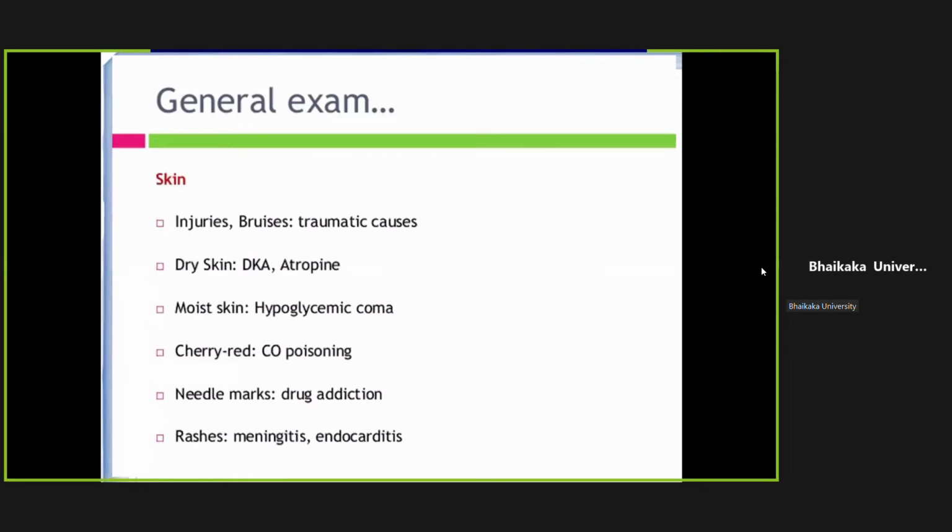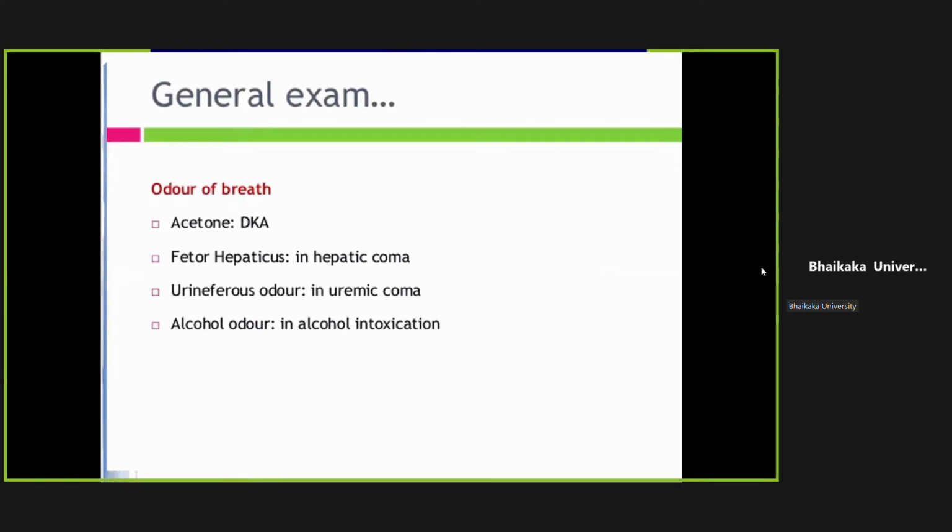If you check for skin, you should check for injuries or bruises, which may help you to lead to the traumatic cause of the diagnosis. If the skin is very dry, then it can be because of diabetic ketoacidosis or atropine overdose. If the skin is moist, wet, then it can be hypoglycemia. So cold, moist skin. If the skin is cherry red, then it may be carbon monoxide poisoning. Needle marks will suggest that patient is having drug addiction, and rashes will tell you that it may be meningococcemia or endocarditis with embolization.